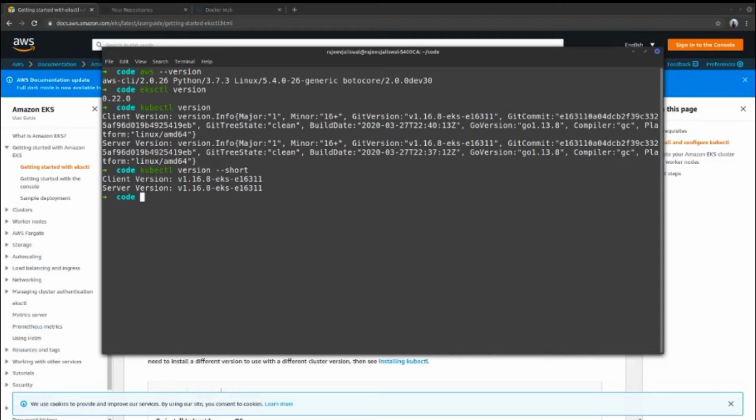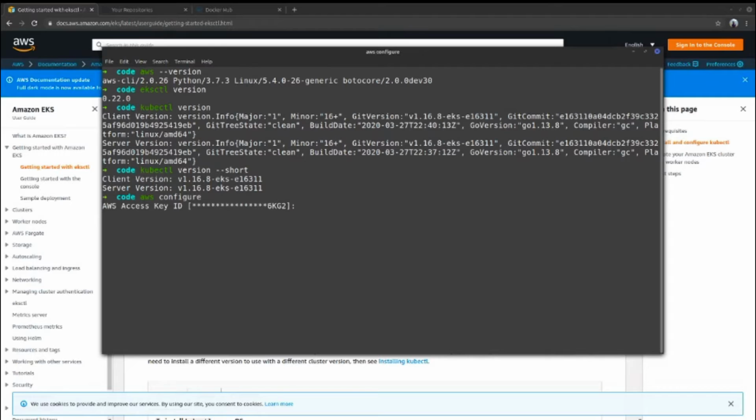Since we are going to interact with AWS EKS, you need to configure your AWS. So you should have an IAM where proper access is given, which needs to be configured with AWS CLI first. To configure AWS CLI, you just need to give the command aws configure.